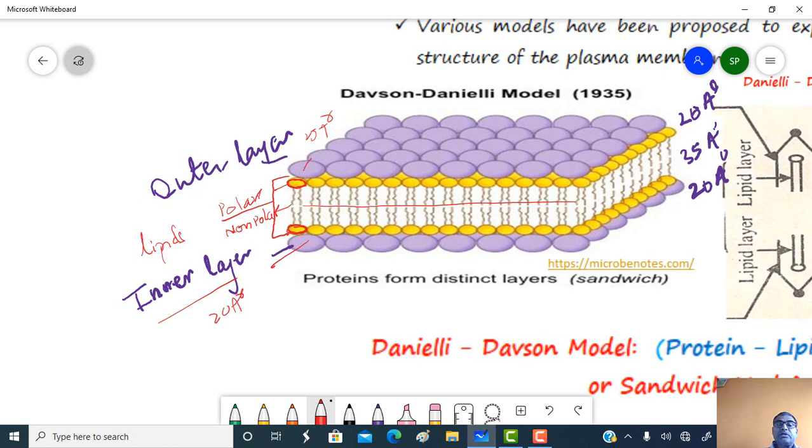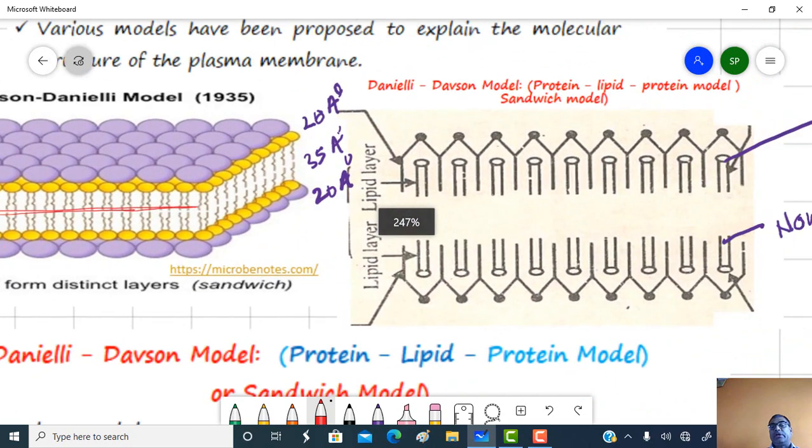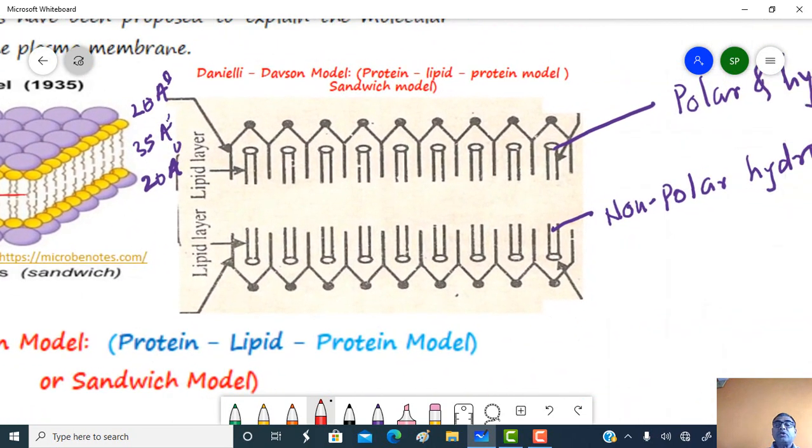Towards the protein layer these are the polar ends, while this one is the non-polar end. The polar end is hydrophilic, while the non-polar end is hydrophobic in nature.